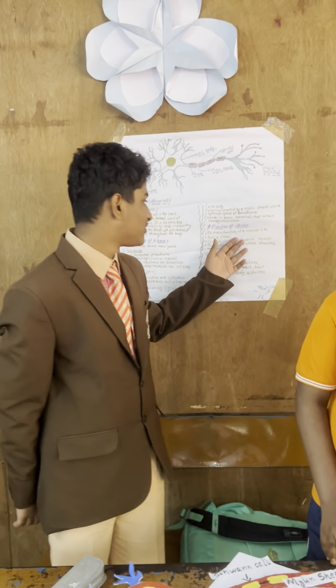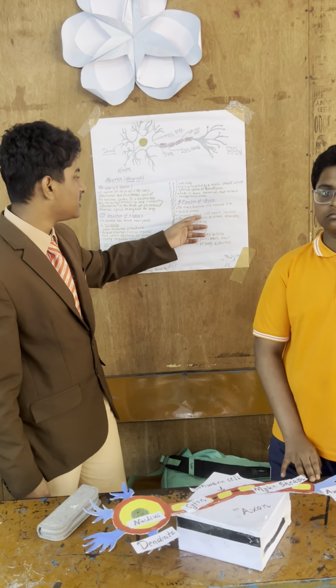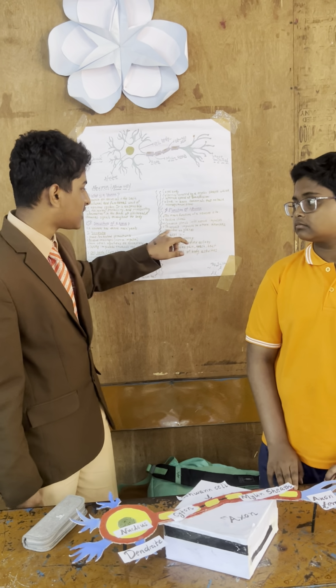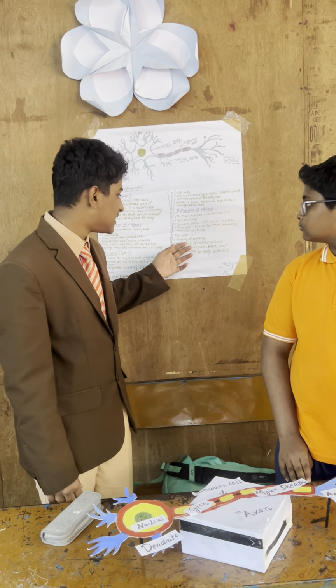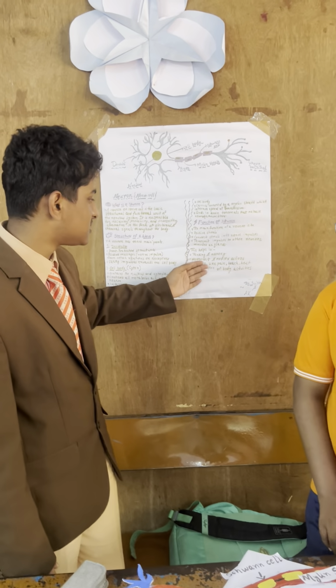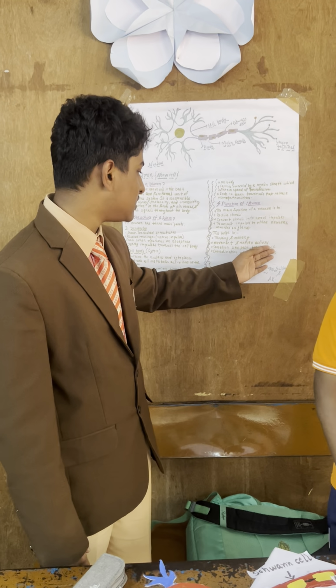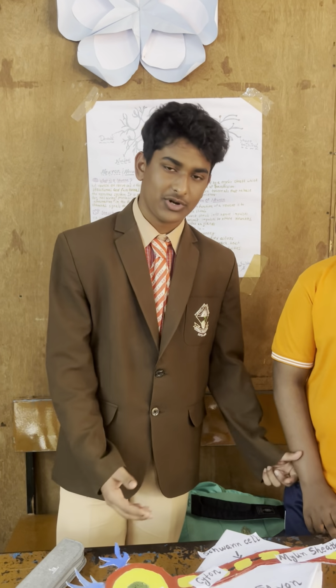The function of a neuron: the main function of a neuron is to receive stimuli, convert stimuli into nerve impulses, and transmit impulses to other neurons, muscles or glands. This helps in thinking and memory, movement and reflex actions, sensations like pain, touch, heat, coordination of body activities, etc. This was all about our brain.